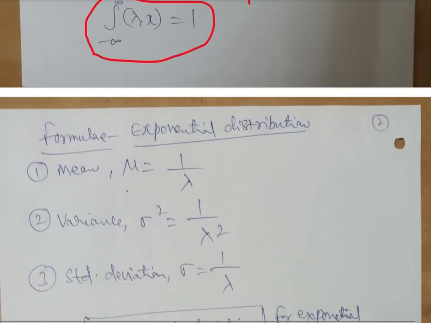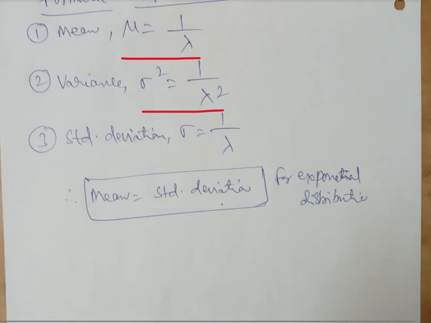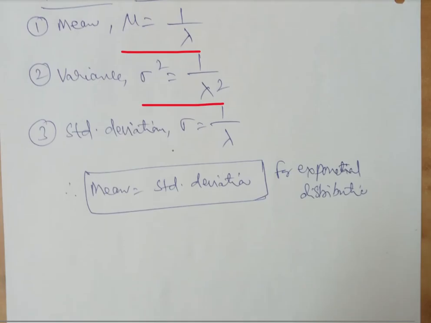Now coming to the formulas we will be using in exponential: mu, that is the mean, is 1 by lambda. Variance, that is sigma square, is 1 by lambda square. And standard deviation, which is the square root of variance, is 1 by lambda. So if you observe here, the mean and standard deviation are one and the same for the exponential distribution.